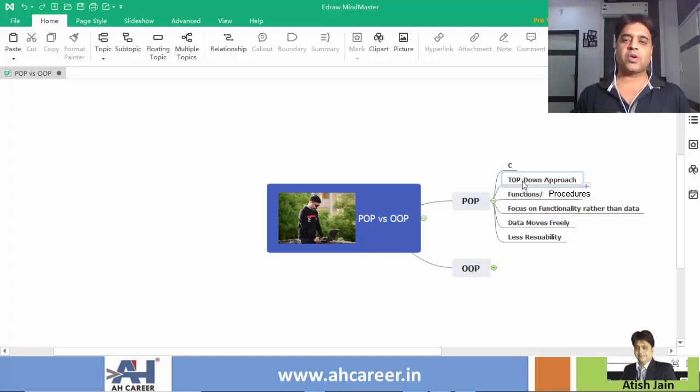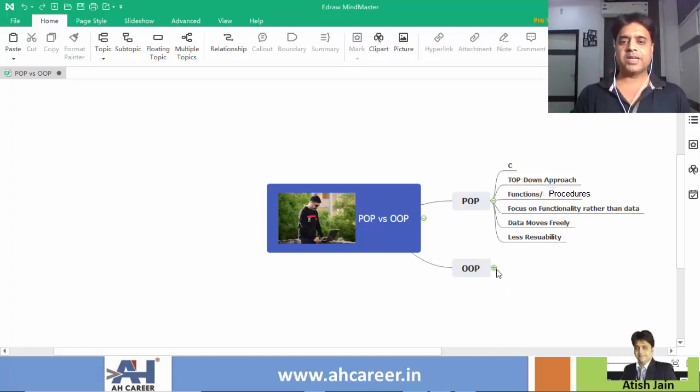So data moves freely across the system is the fourth point we would like to convey, and there is very less reusability of data as well as code. Of course, we can reuse the code by using the concept of functions, but we don't have any data reusability. If you have already worked with C programming language, just try to connect these points in your programming journey. And if you are about to learn, then while learning, try to recollect these points I have explained here.